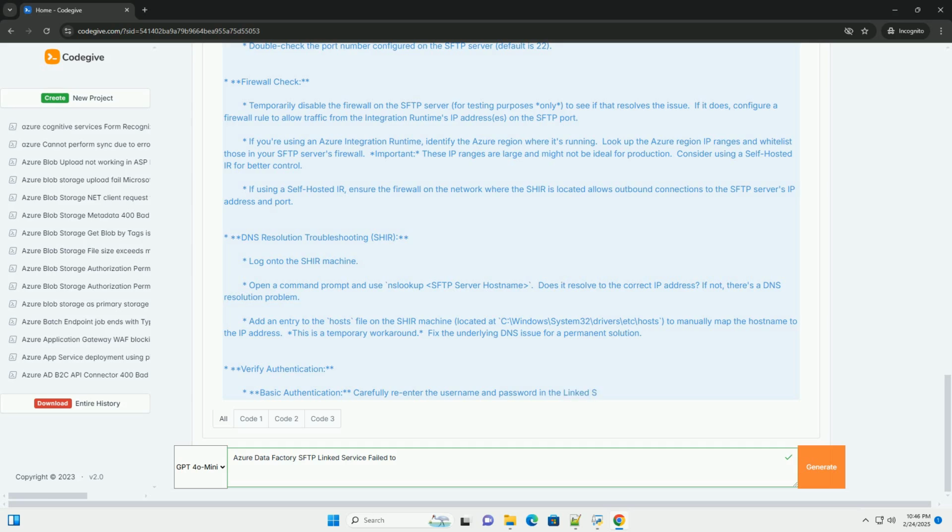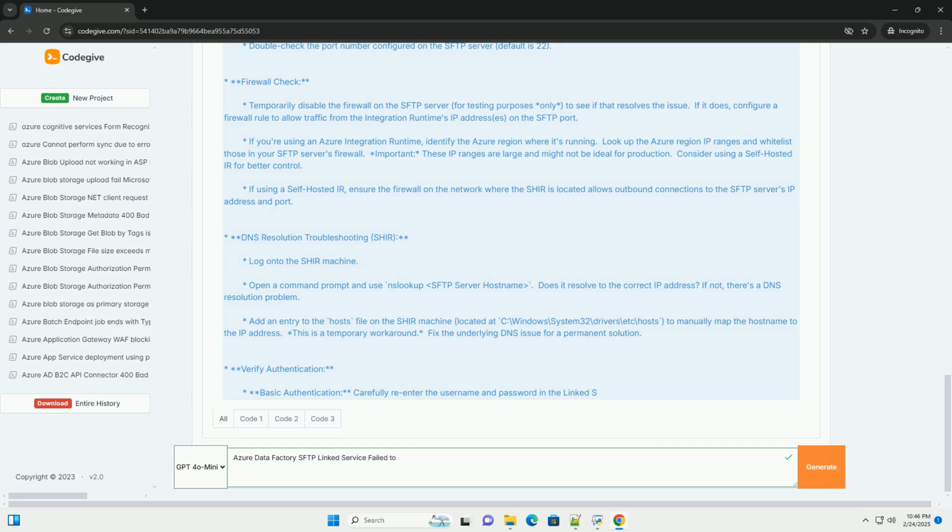Important: edit the PEM file in a text editor and ensure it starts with -----BEGIN RSA PRIVATE KEY----- or -----BEGIN OPENSSH PRIVATE KEY----- and ends with -----END RSA PRIVATE KEY----- or -----END OPENSSH PRIVATE KEY-----. If it doesn't, PuTTYgen might not have converted it correctly. Azure SSH host key fingerprint configuration. 1.